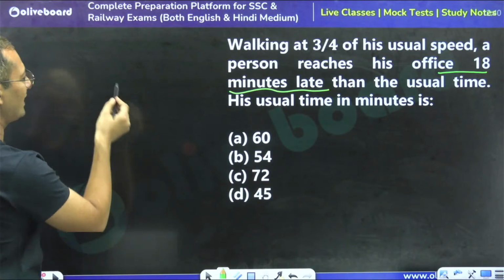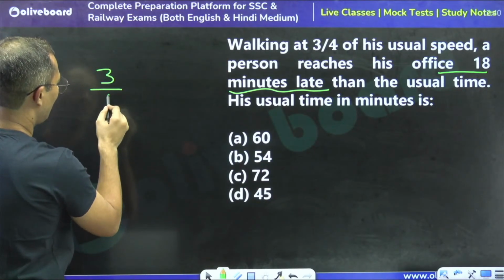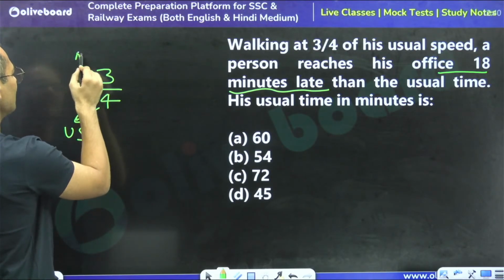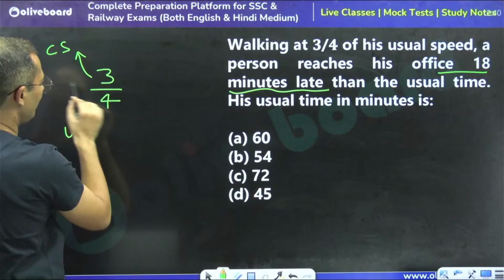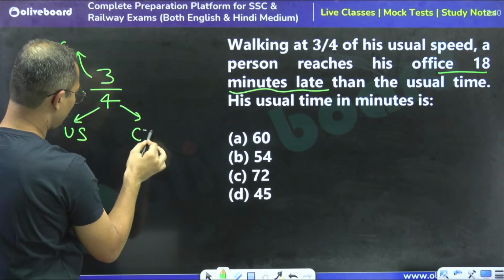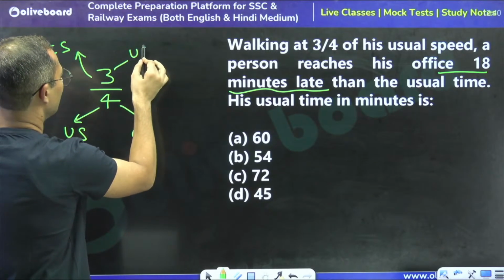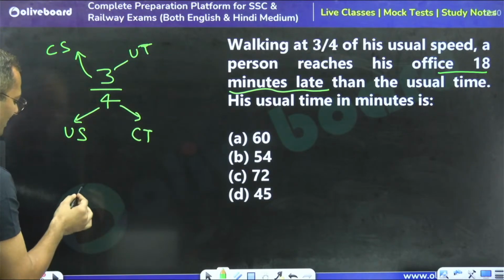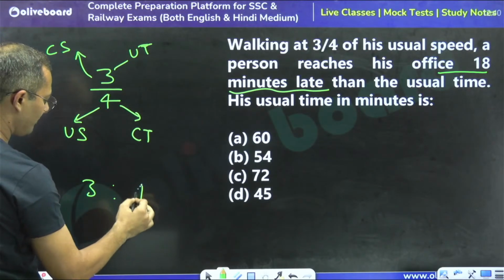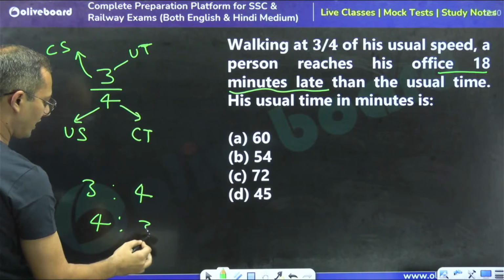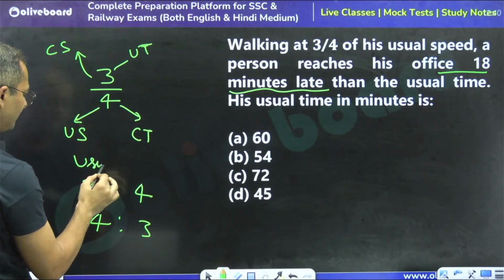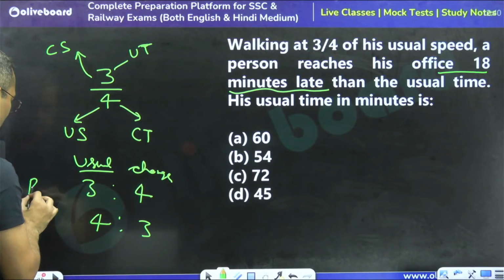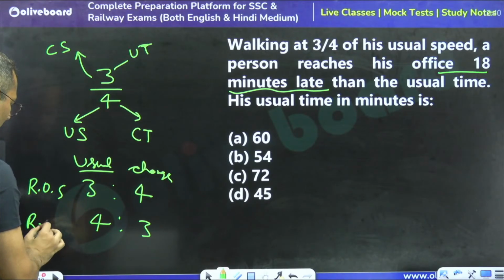So this is the usual speed, this is the changed speed, and this is the changed time and this is the usual time, because they are inversely proportional. No need to write 3:4 and 4:3. This is usual and this is changed.